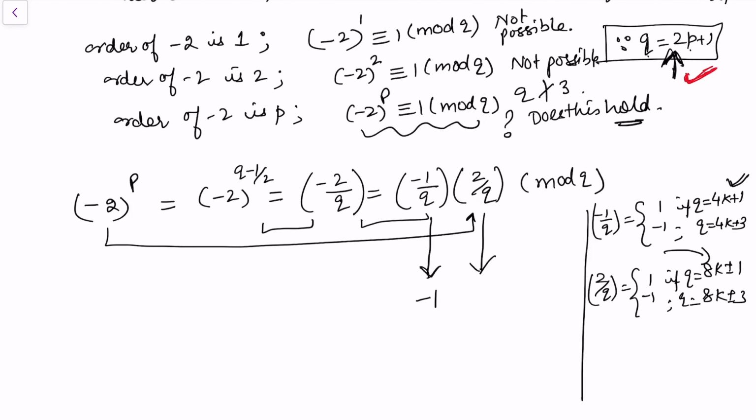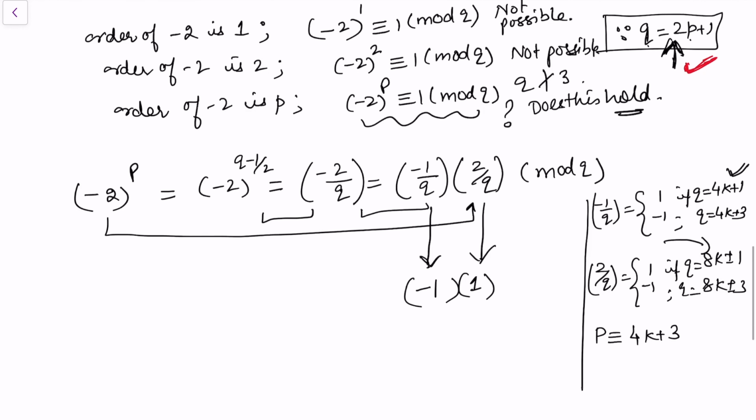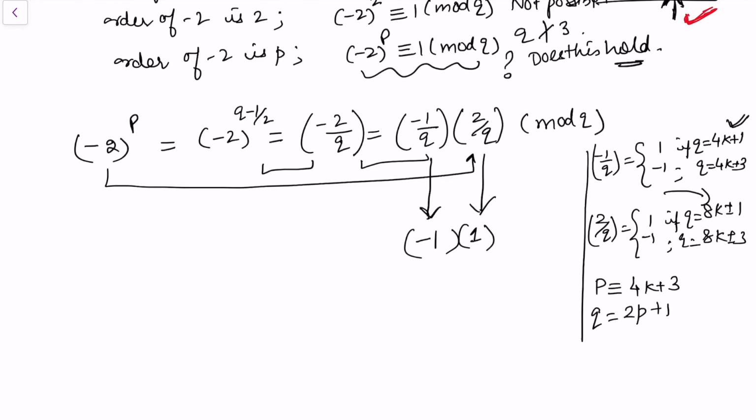So the value here is plus 1, because whenever we say that p is congruent to 4k plus 3, what is the value for q? You can see that q was 2 times p plus 1. So if p is 4k plus 3, q is twice 4k plus 3 plus 1. That means it is 8k plus 6 plus 1, so this quantity is 8k plus 7.